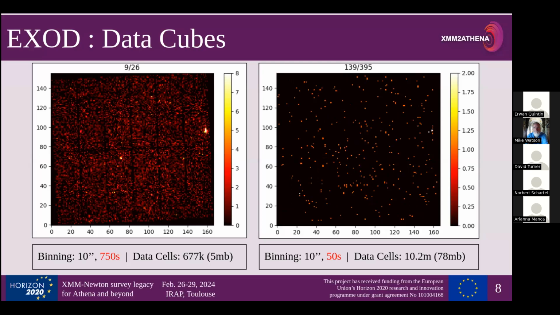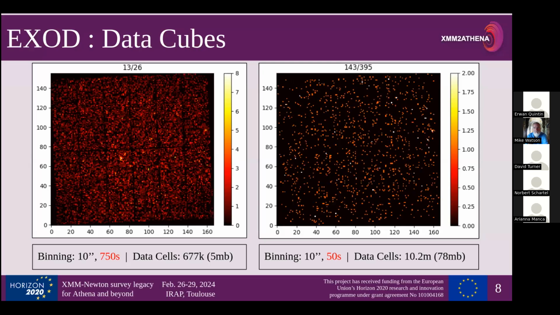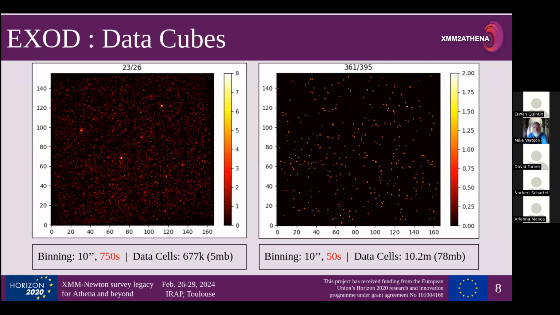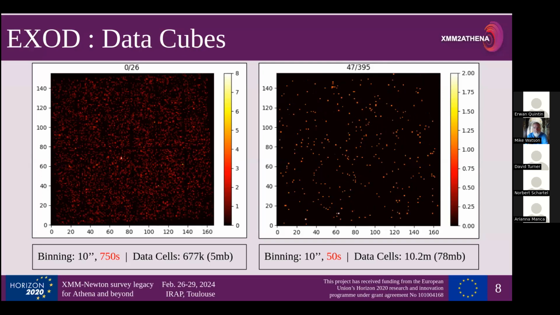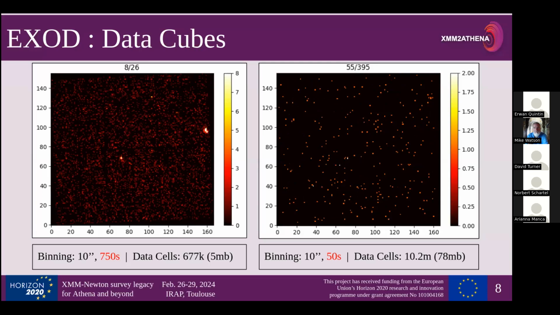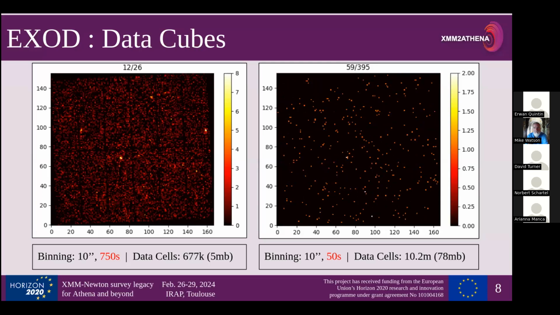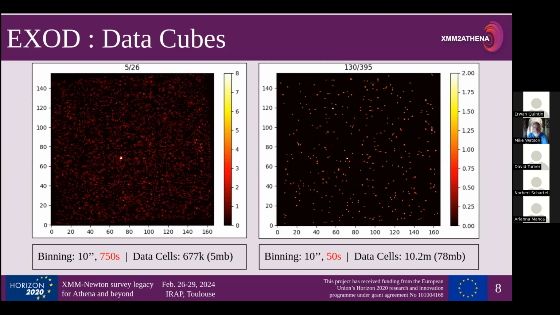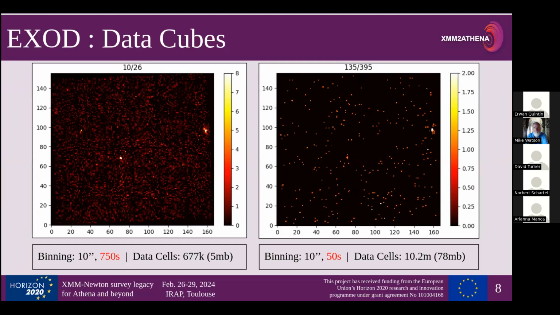When you lower the time binning down, however, you notice that, well, first of all, there's just a lot less photons in every frame. And so that makes things a little bit tricky to detect variability. You also notice that the amount of cells that we've got in our cube increases substantially from 677,000 to 10.2 million at 50 seconds. And well, it's still okay in the memory domain. It's not taking a huge amount of space in the computer.